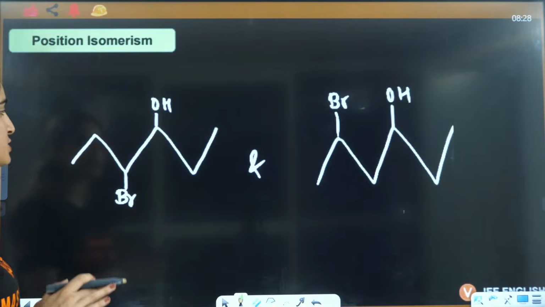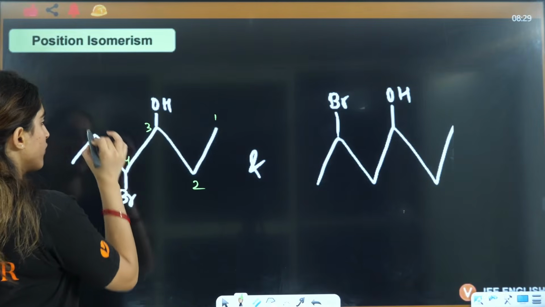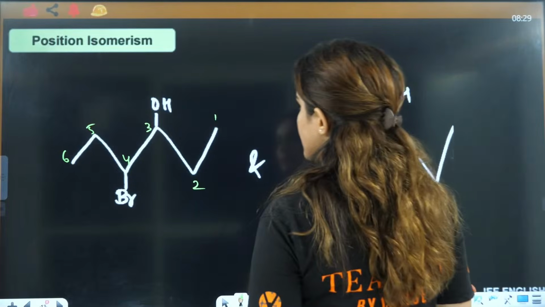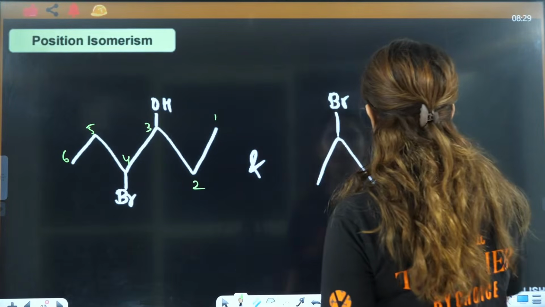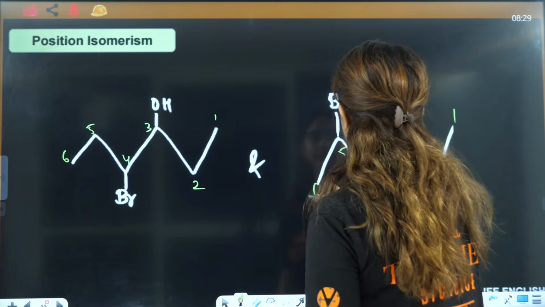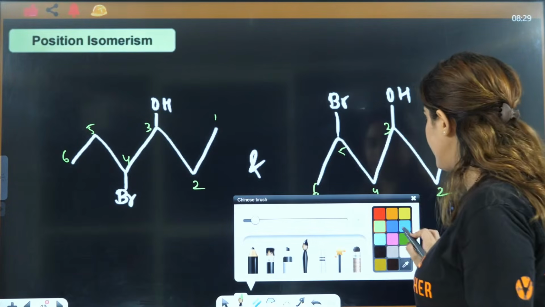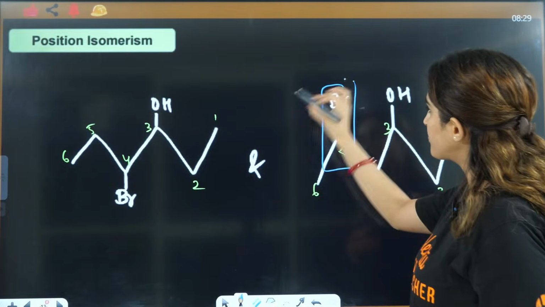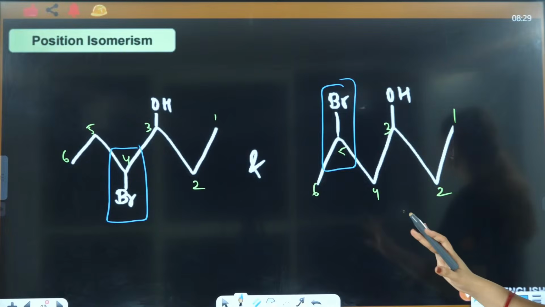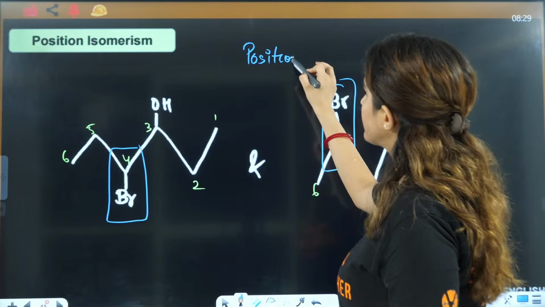Now let's talk about this one. Here it will be 1, 2, 3, 4, 5, 6. Now can you see the position of bromine is different? Here the position of bromine is on the 5th position, and here it is on the 4th position. Everything else is the same. So that means here also it is a position isomer.